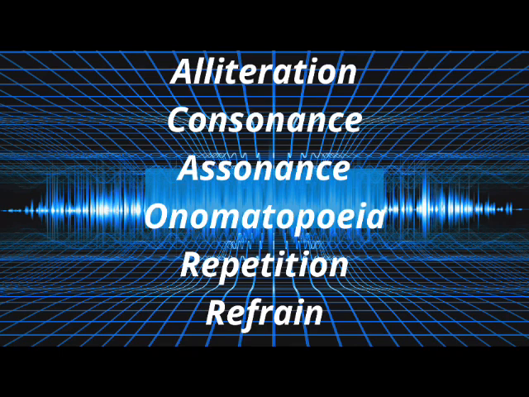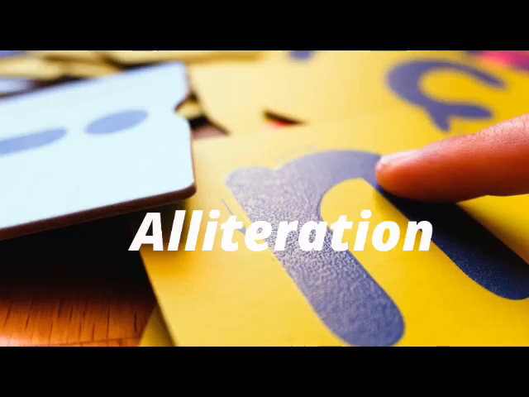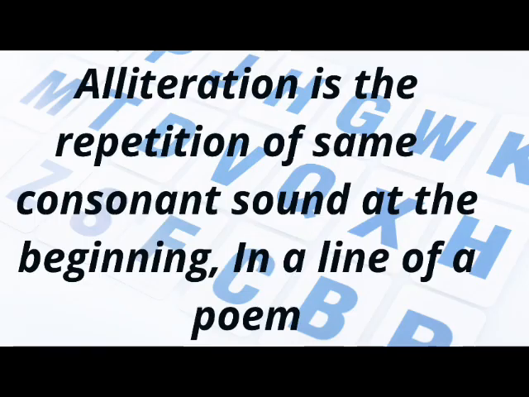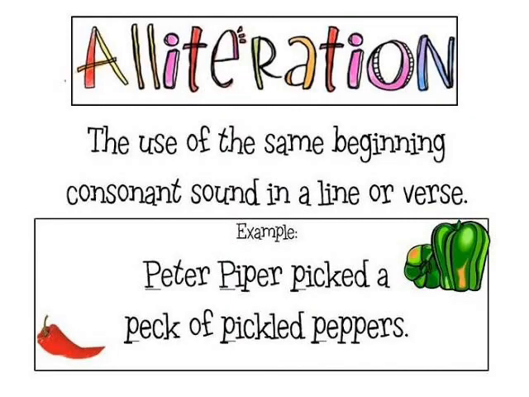and repetition. Alliteration is a figure of speech that has to do with the repetition of consonant sound, most likely at the beginning of a word. Now, we're not talking about consonant letters, we're talking about consonant sound. When we have repetition of the same or similar consonant sound at the beginning of a word in a line of a poem. For example,